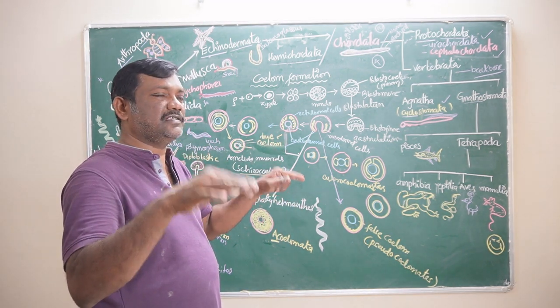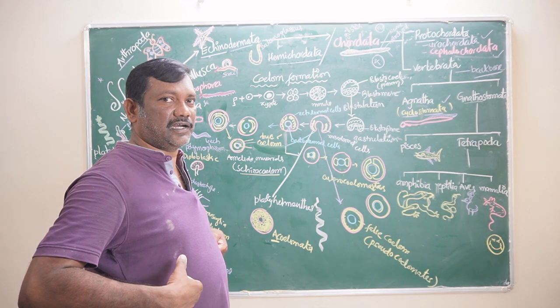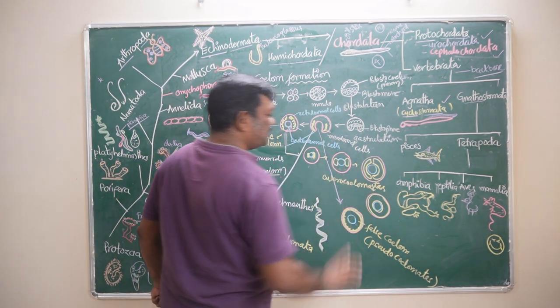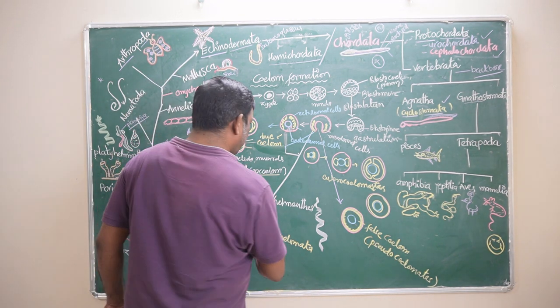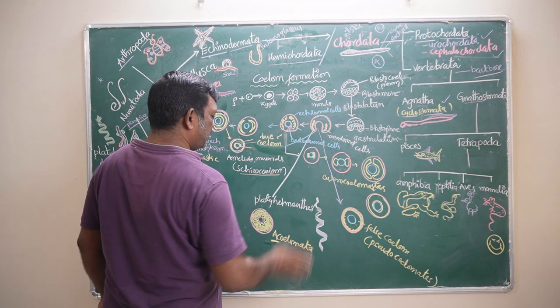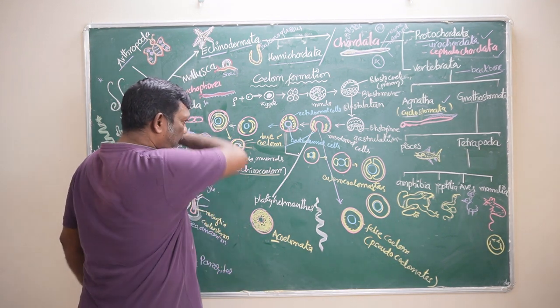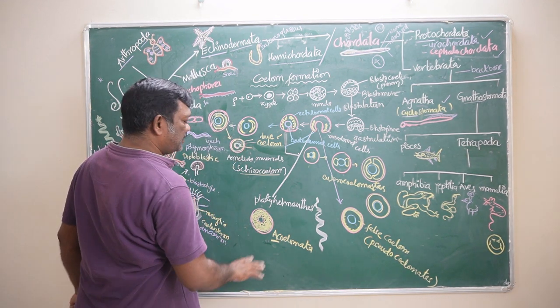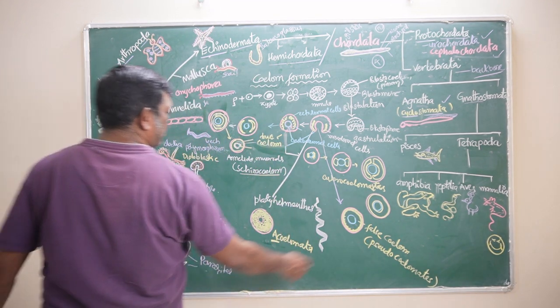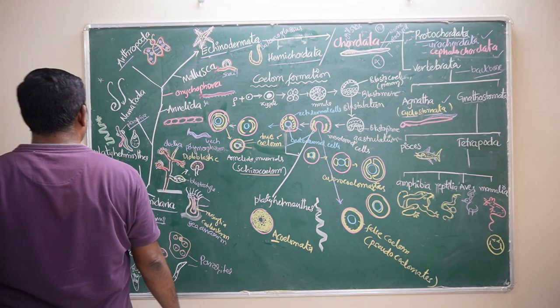That is also called a secondary coelom. In these cases, that is the primary coelom only. The primary coelom in acoelomata is occupied by the mesodermal cells, whereas in nematoda, that false coelom or pseudocoelom is forming.